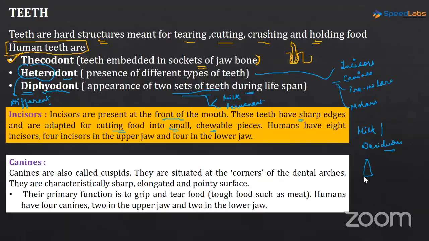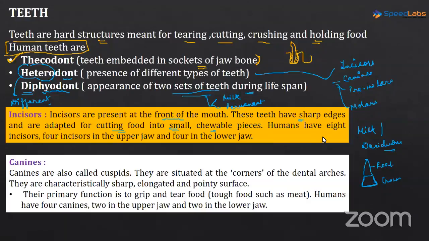This is the root of the teeth. We will learn the structure of the teeth also in detail. So this is how an incisor looks if I remove it out of the socket. This is the root part, which is embedded in the socket and covered by the gums, and this is the crown part. So we can see that it has sharp edges and it is adapted for cutting the food into small chewable pieces. Okay.